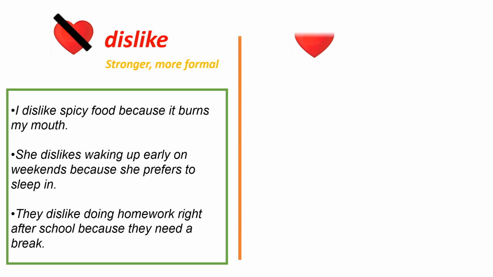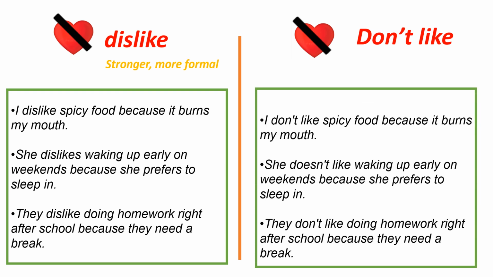For now, we'll talk about don't like, and it is the same. Don't like is neutral, and we use it day to day in, for example, school or house too. Here are some examples. I don't like spicy food because it burns my mouth. She doesn't like waking up early on weekends because she prefers to sleep in. And the last one is, they don't like doing homework right after school because they need a break.